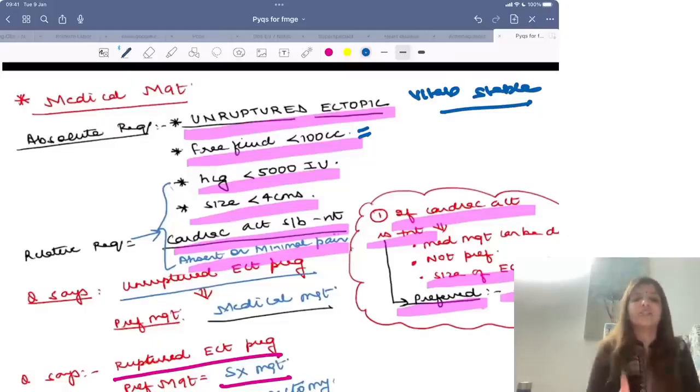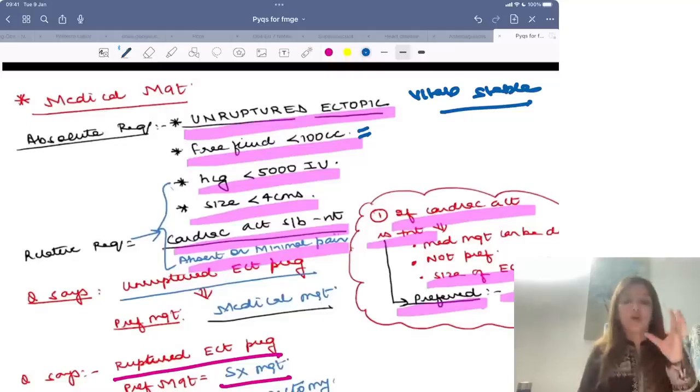Other than that, HCG value should be less than 5000. Size of the ectopic should be less than 4 centimeters. Cardiac activity should be absent, and there should be absent or minimal pain. These are requirements, relative requirements for medical management. Now suppose your question says cardiac activity present hai.